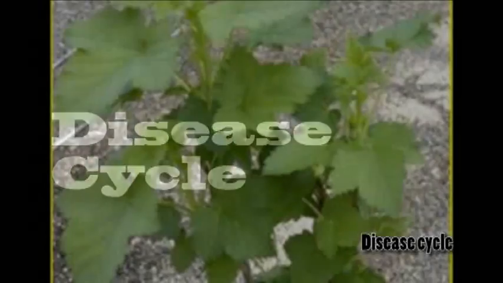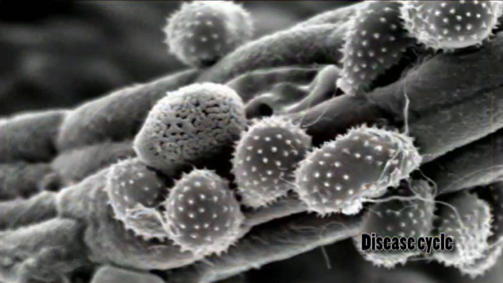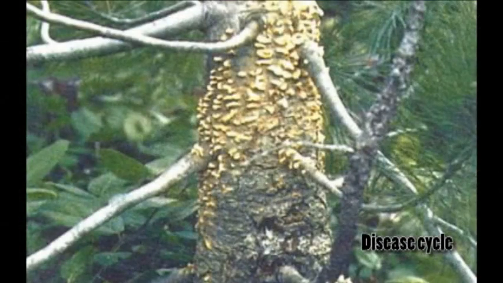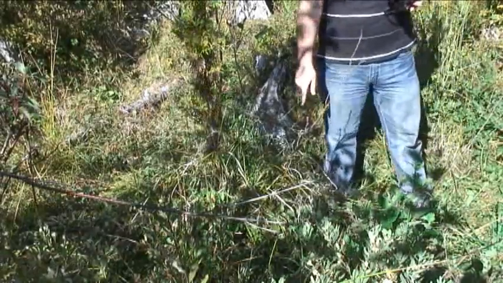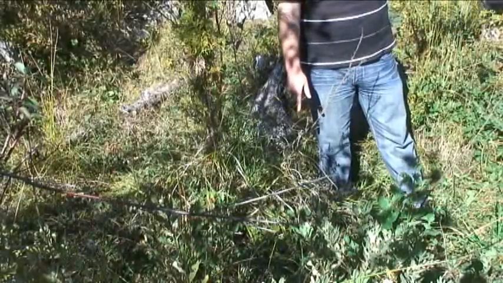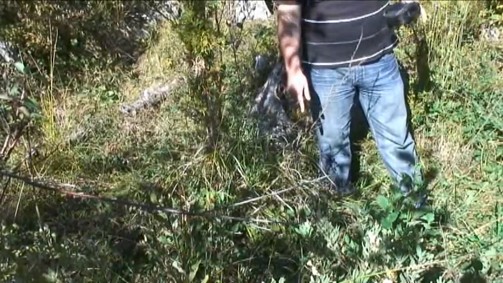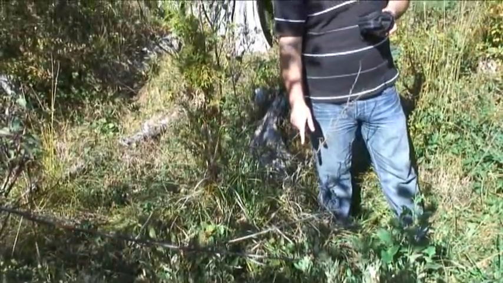The life cycle of Cronartium ribicola is the most amazing aspect of the pathogen, with a very complex life cycle. It has 5 major life stages and needs at least 2 alternative hosts. As you can see, we have a Ribes plant right close to the white pine trees, at less than 2 meters distance. And Ribes plants are the alternative hosts for this disease.